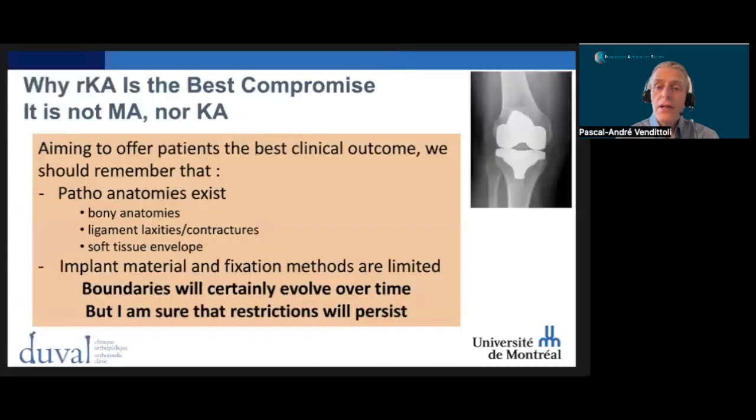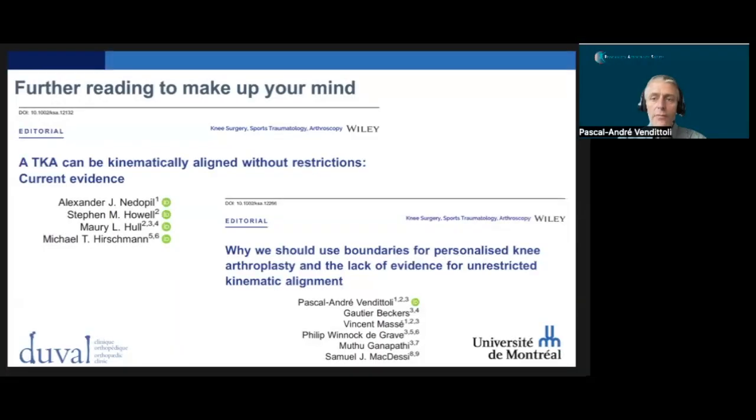I believe that RK is the ideal compromise to achieve these goals while avoiding reproducing pathological anatomies and keeping the lower limb alignment in a safe range compatible with long-term implant survivorship. Keep in mind that boundaries will certainly evolve over time, but I'm sure that restriction will persist. Moving away from systematic technique, we are in a period of healthy debate to define the ideal personalized arthroplasty.